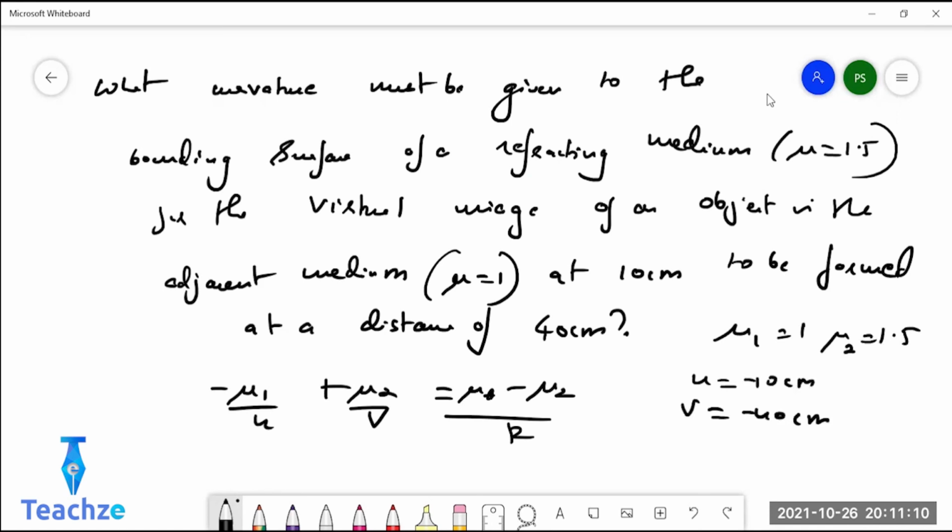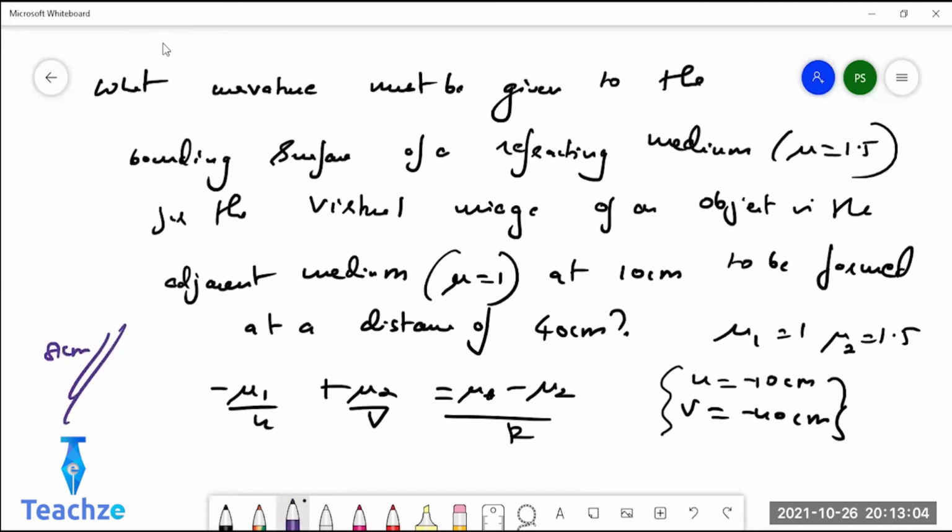For those who did not attend the previous class, go and refer to the sign convention. Many of you did not attend the last class. I explained how to apply the sign convention. So just go and read what is given in the book, and if you still have any doubt, you can come and ask me specifically. I can't take the whole thing again. Based on sign convention I have put the values. Now you can just apply. What is the answer, Shalini? 8 centimeters is the right answer.